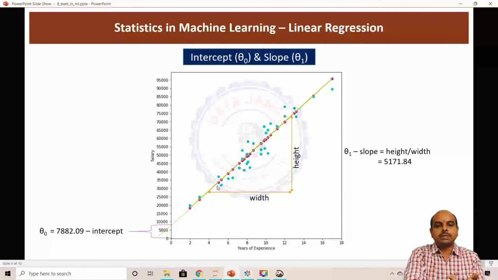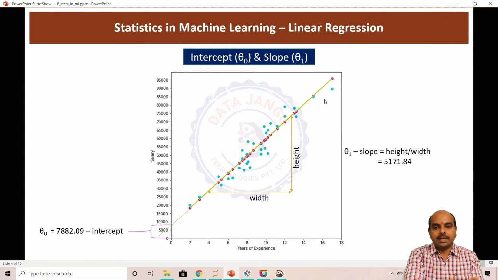So this sea green line is the equation we found just now, right? The intercept, the constant we added, theta 0, is where exactly the line cuts the axis, and theta 1 is the slope of the equation. So all the magenta dots are the predictions.